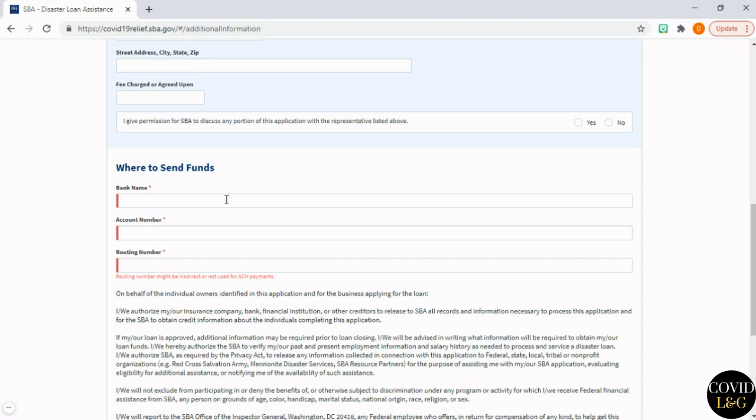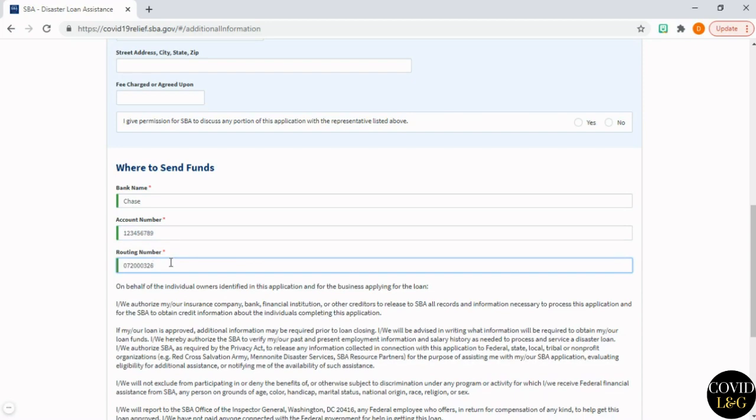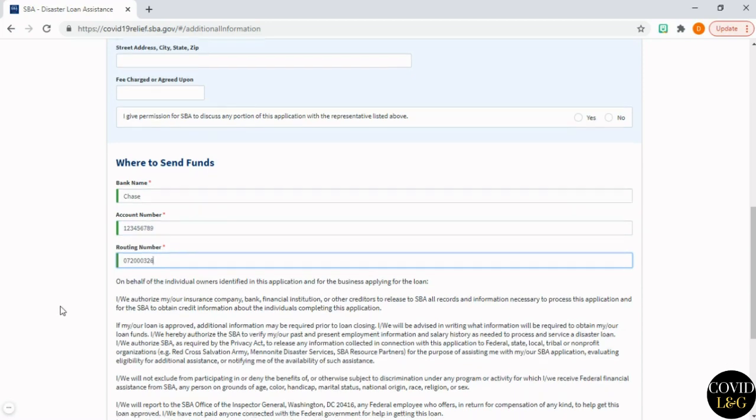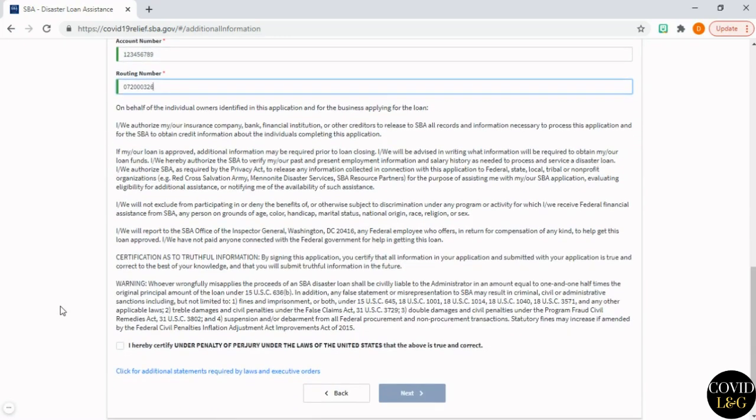So we're going to just say for this video, the bank is Chase. We're going to give it an account number. And we're going to give a routing number. And then we're going to certify this information is correct.